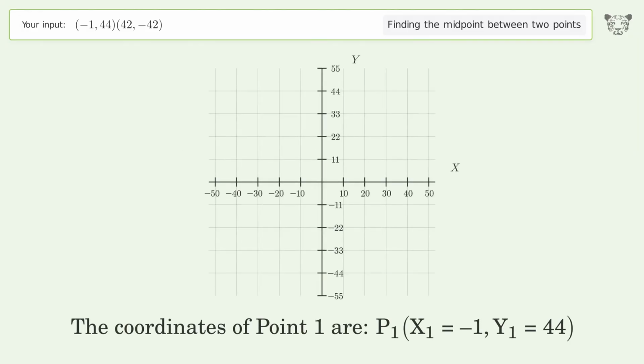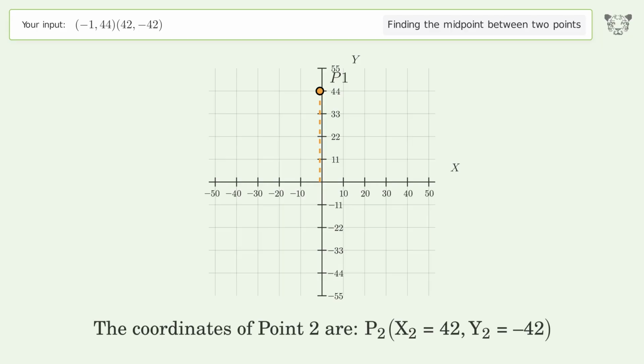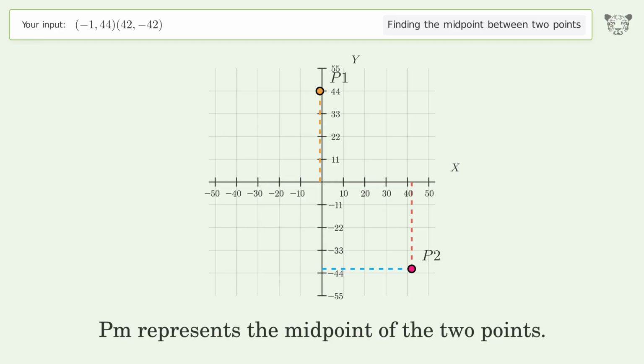The coordinates of point 1 are x1 equals -1, y1 equals 44. The coordinates of point 2 are x2 equals 42, y2 equals -42. PM represents the midpoint of the 2 points.